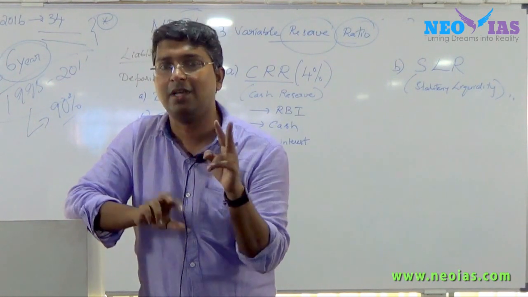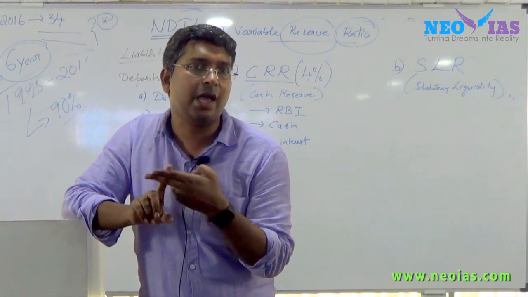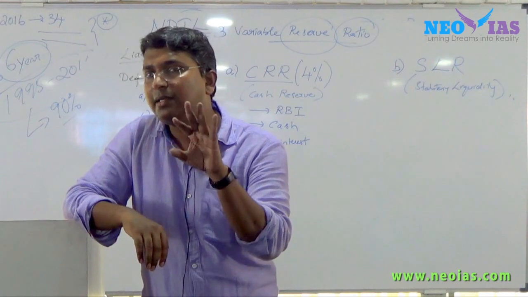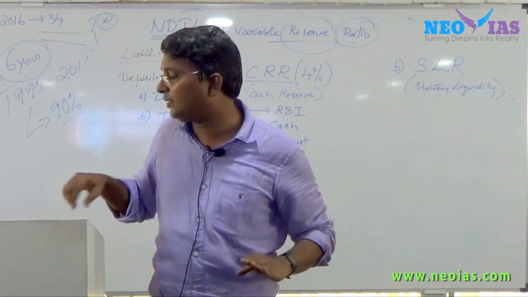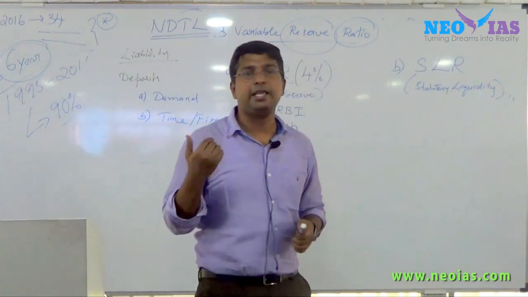There is a provision between the Reserve Bank of India and the commercial banks, a temporary measure to exchange government securities for cash. That we will be discussing as the fourth topic under liquidity adjustment facility.